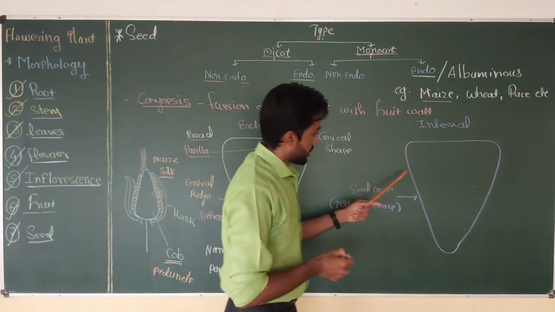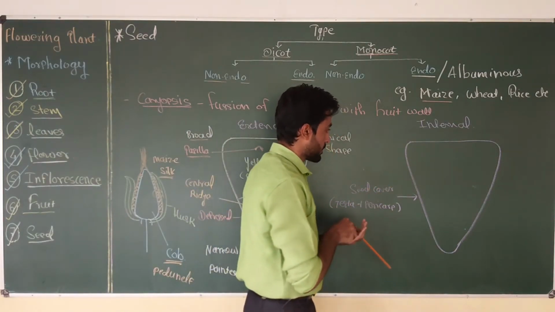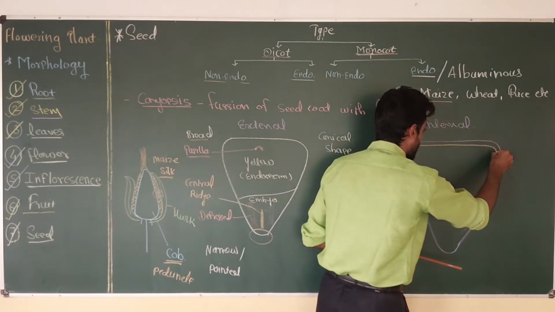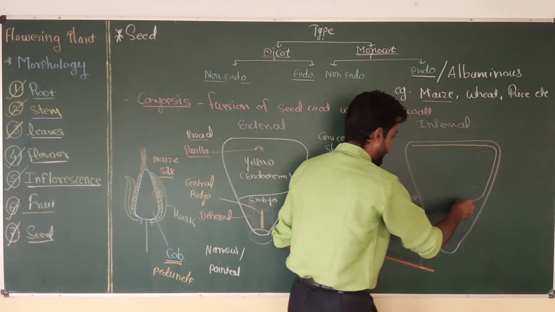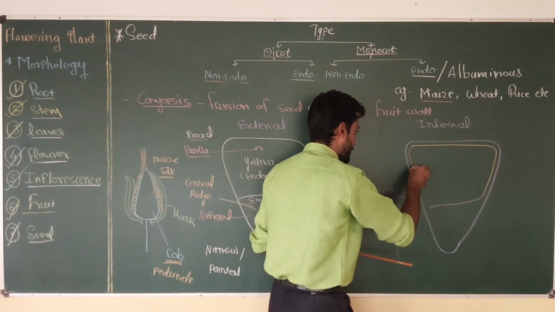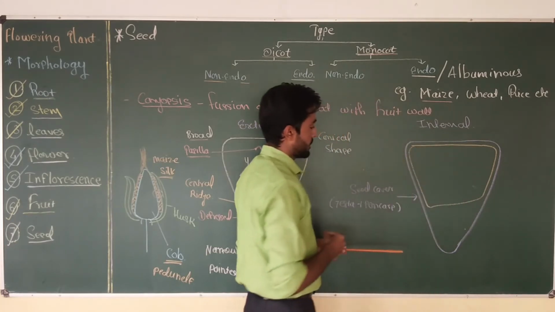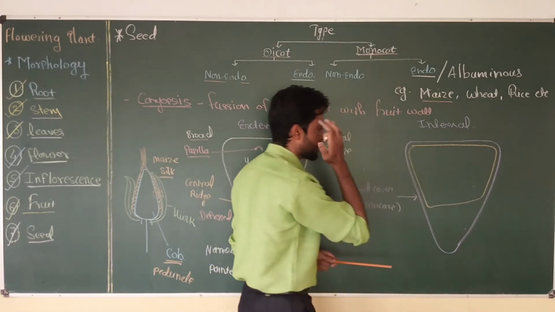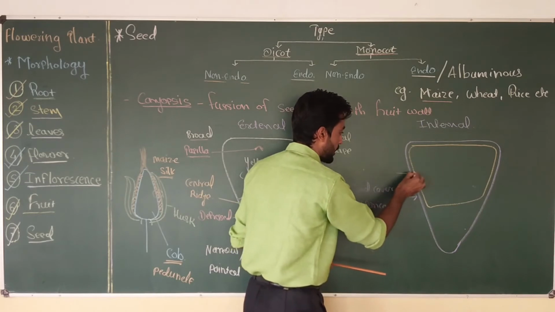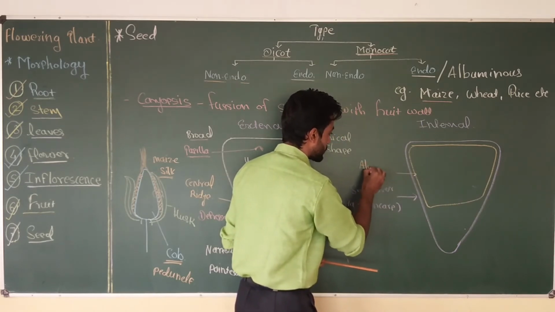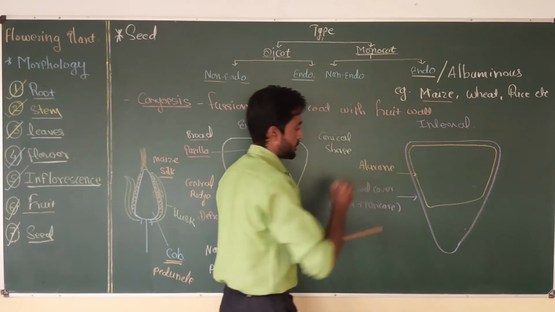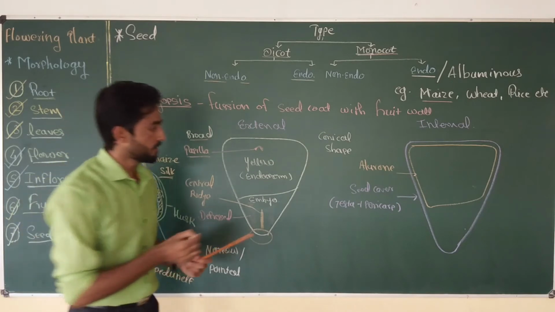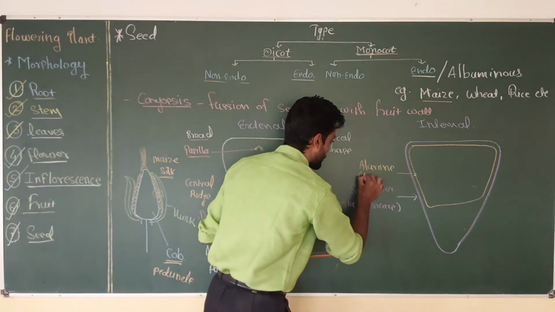Then below the seed cover a layer is present in the embryonal and endosperm section. Now this layer, which is present in the larger part or the endosperm region, is called the aleurone layer. This aleurone layer mainly contains granular protein called aleurone, so this is the protein layer.